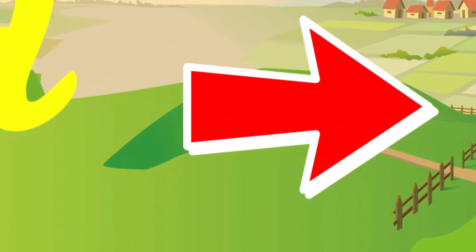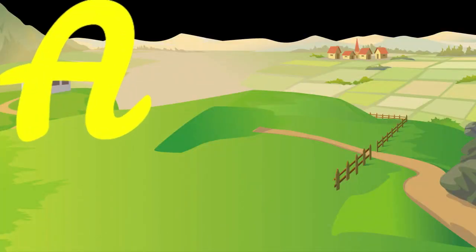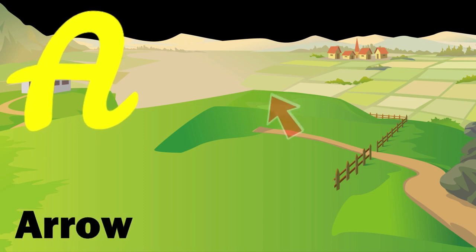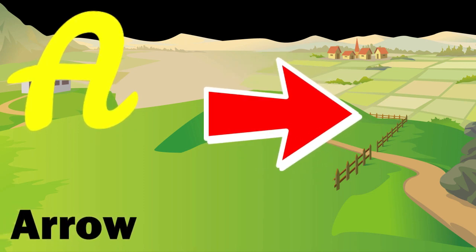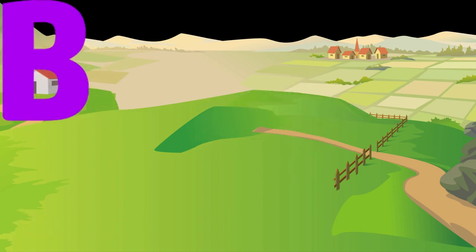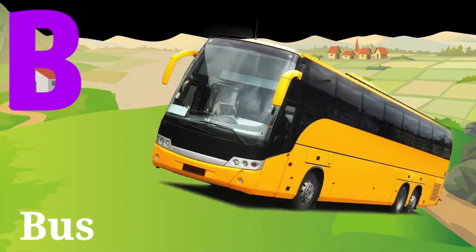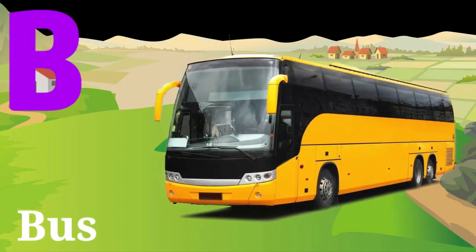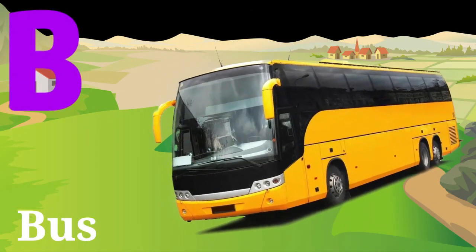The dog takes the cat. The dog takes the cat. A. Hi-ho the dairy-o, the dog A takes for the cat. arrow. The cat takes the for mouse. arrow. The cat takes the mouse. Hi-ho B. the dairy-o, the cat takes the mouse. B for bus. B for The bus.